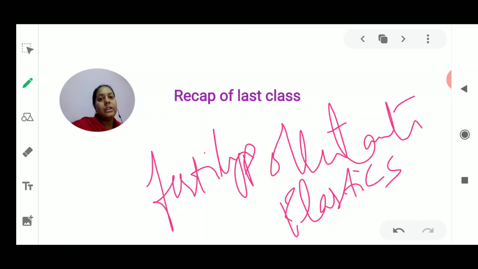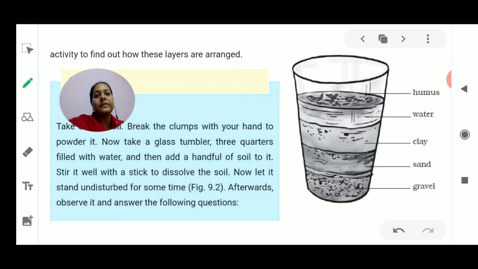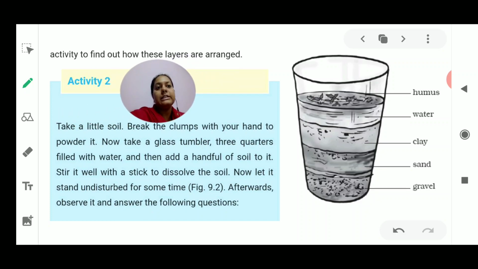I think you might know that this chapter is going to be over. Before finishing the chapter, I'll just discuss the question answers and the activities with you all. So we go on to the first slide. That is the first activity which is present in your NCERT book.